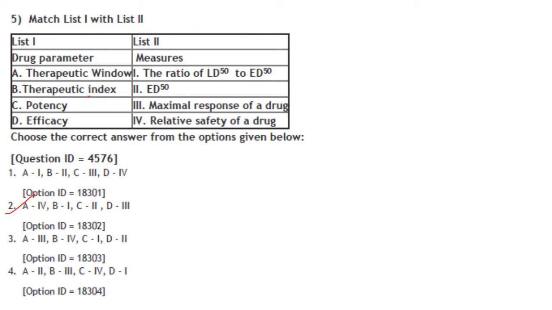Okay, so coming to the drug parameter. Therapeutic window is the relative safety of a drug. Therapeutic index is the ratio of LD50 to ED50. Potency is ED50, and efficacy is the maximal response of a drug. So the answer here is option 2: A4, B1, C2, D3.